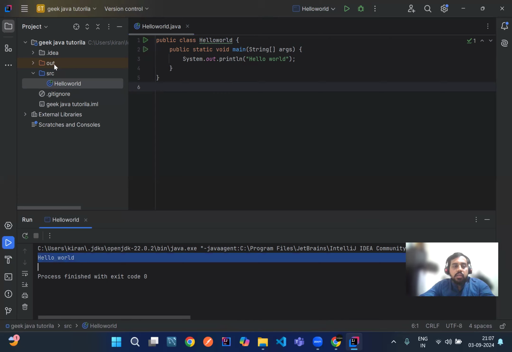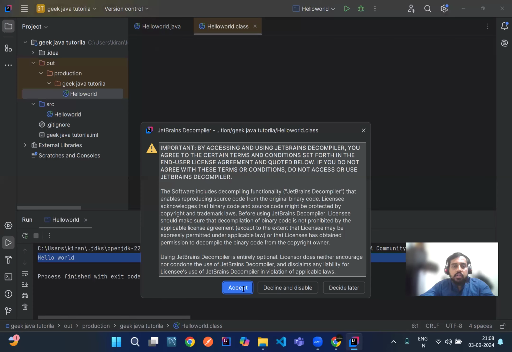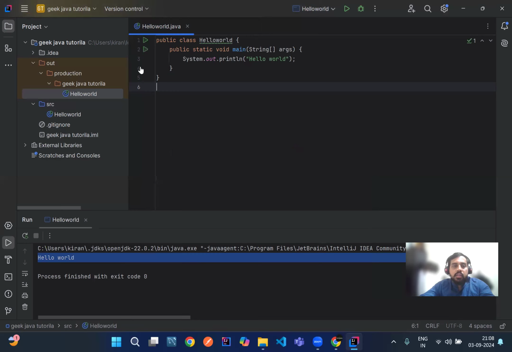And also there is one more folder that got created, out. If you expand that folder, you can see hello world dot class file. As you can see here, hello world dot class. Okay, this is an intermediary file.